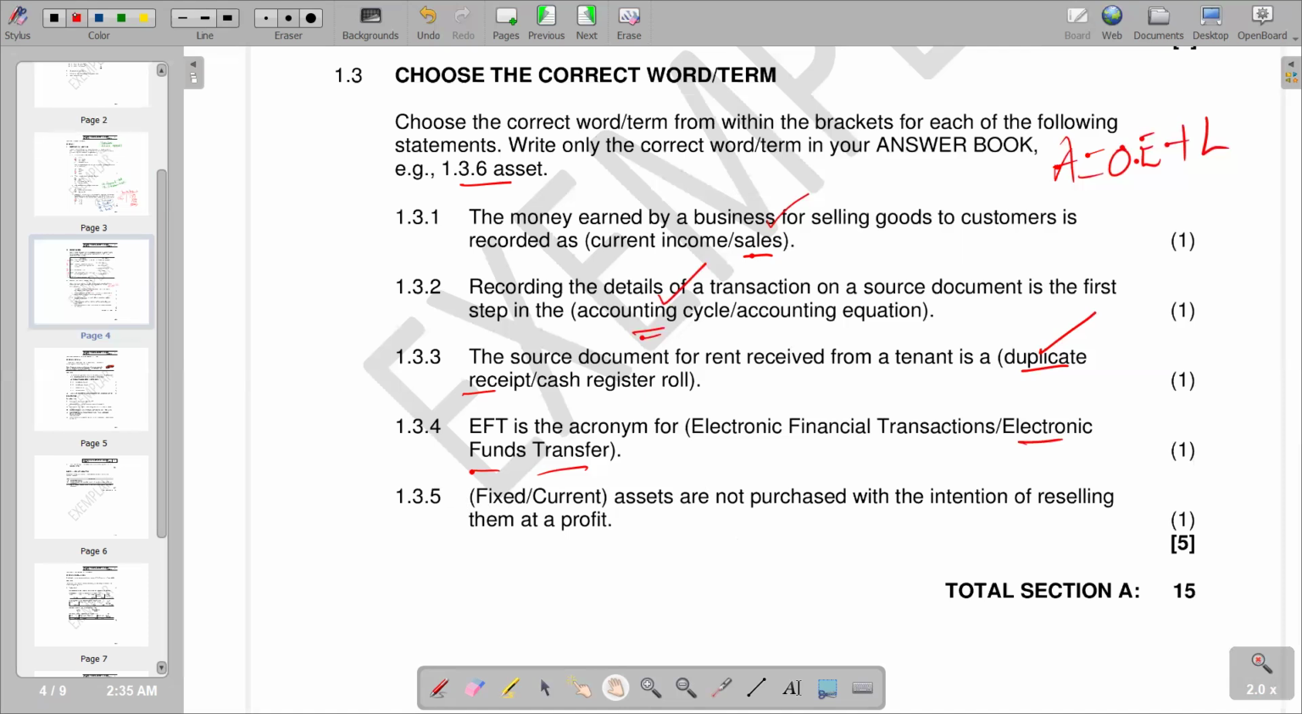So we can just indicate our current. So current is here. That's our correct answer. So that's the last part of our question.